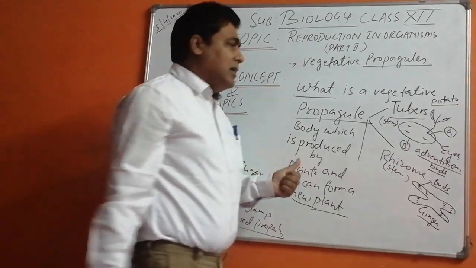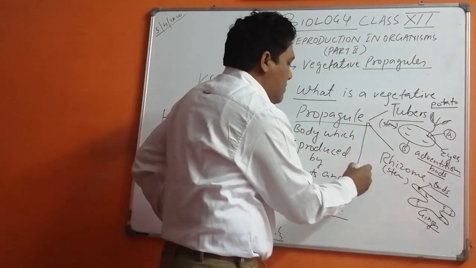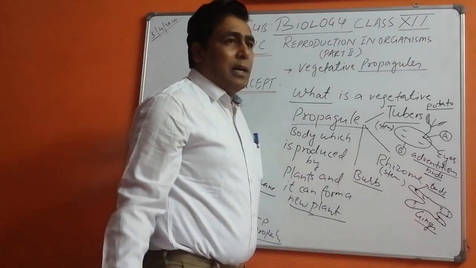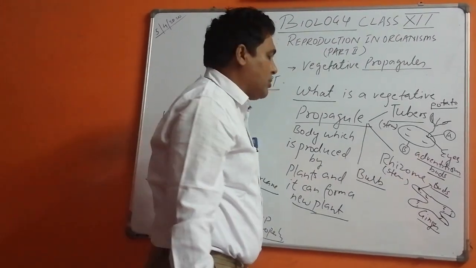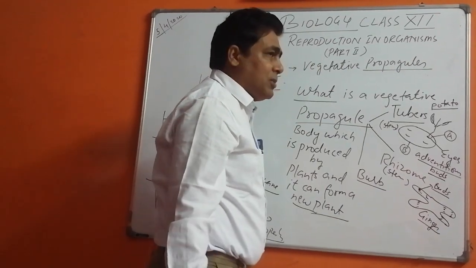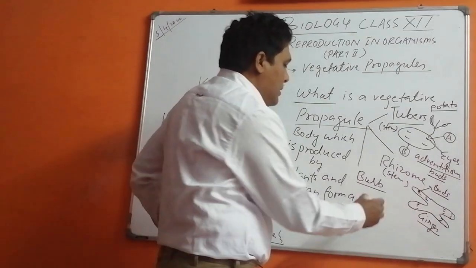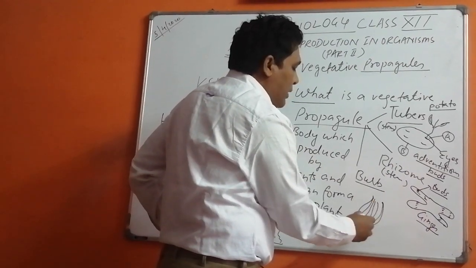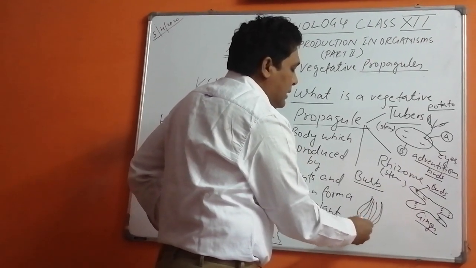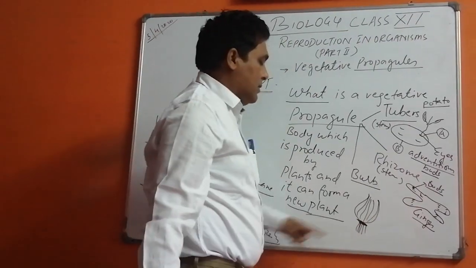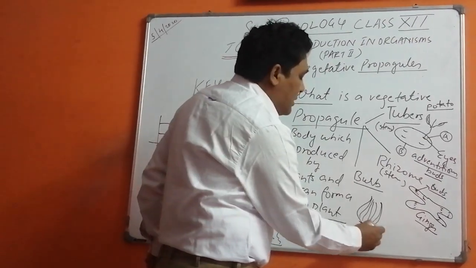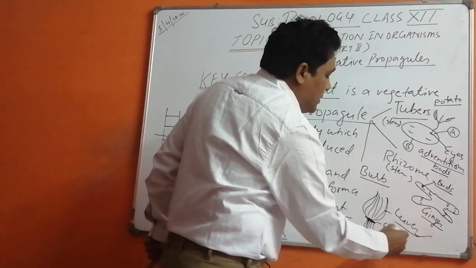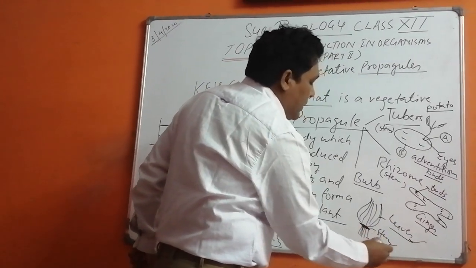Okay, children. Now I am going to go ahead. Then after that there are bulbs. Bulbs are used in the case of gladiolus also. Bulbs are also used in the case of the onion. You've seen the onion bulbs. Actually, what is onion? It is a leaf modification. The root is here. Then these are the roots. This is the stem part, and these are the leaves. So the leaves, stem, and roots.